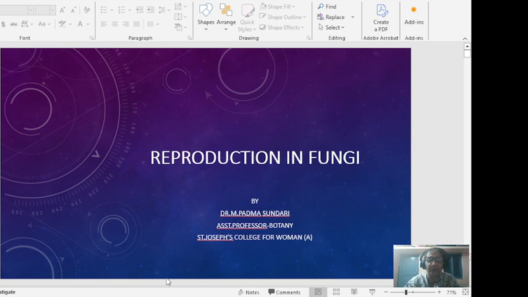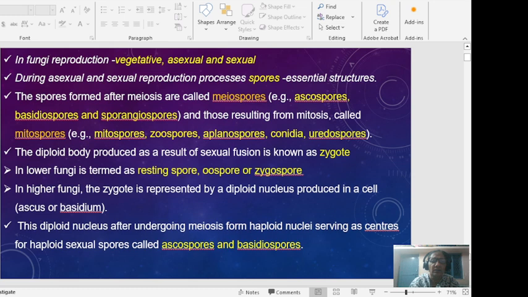Welcome students. The new topic that we are going to discuss today is reproduction in fungi. Reproduction is a phenomenon where a particular organism develops its own offspring. In fungi, reproduction mostly takes place by vegetative, asexual and sexual means.